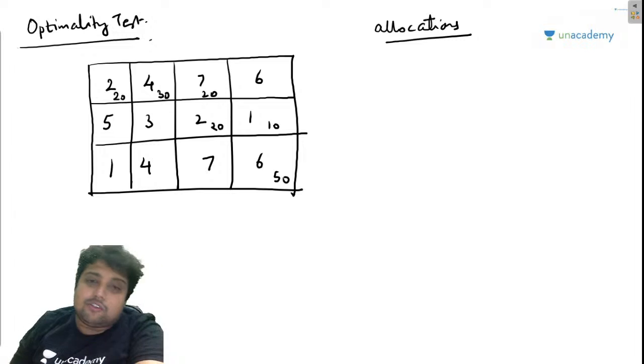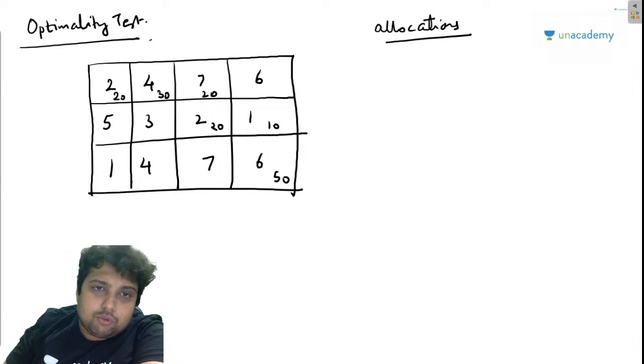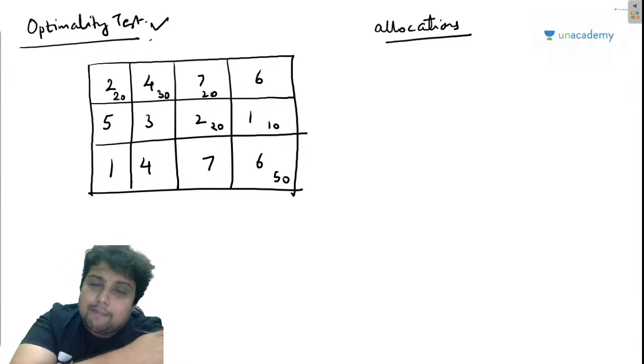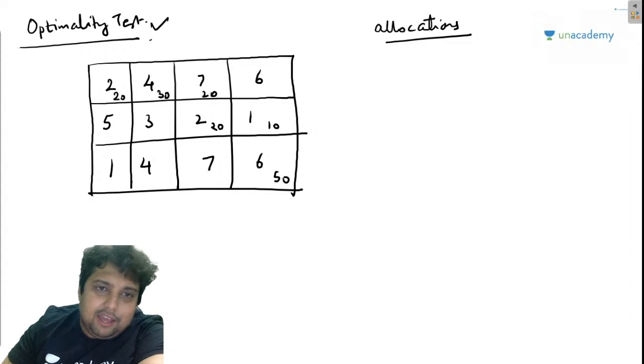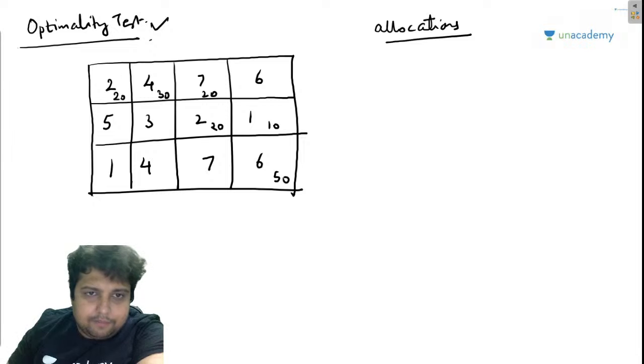So guys, check this out. We have this solution. These are basically our allocations. So right now, how many allocations do I have? 1, 2, 3, 4, 5, 6.